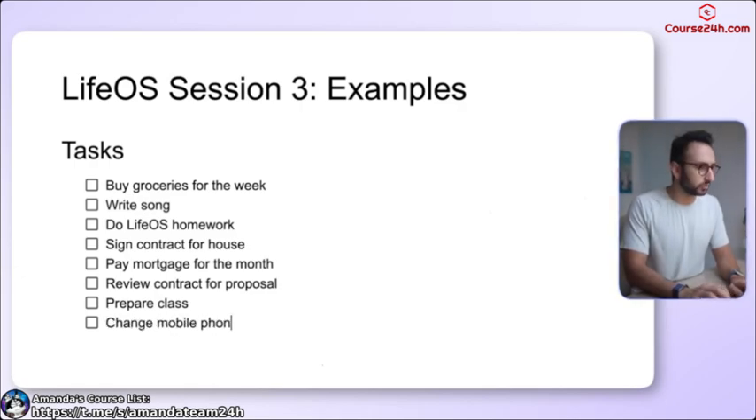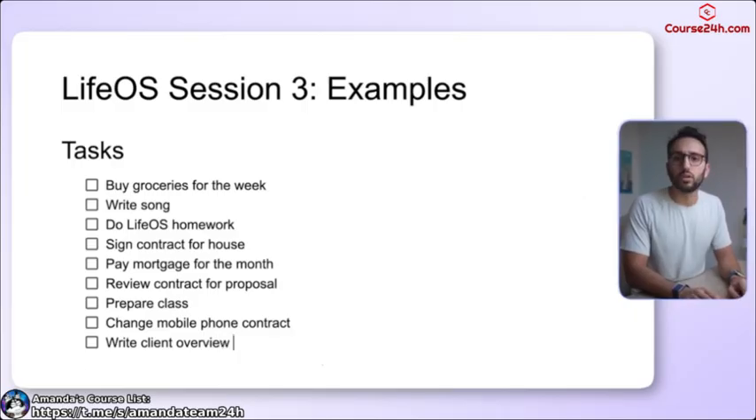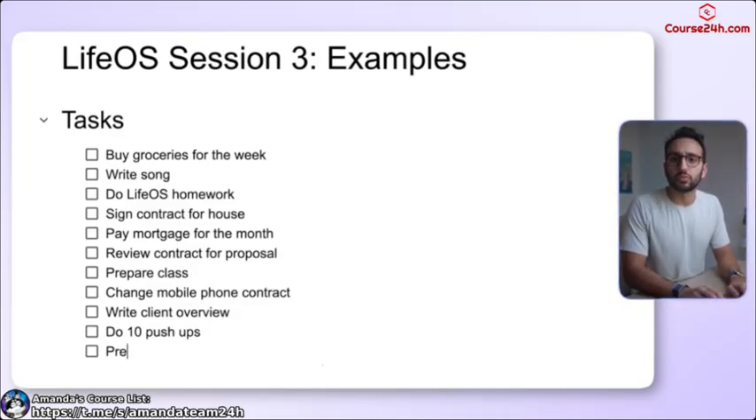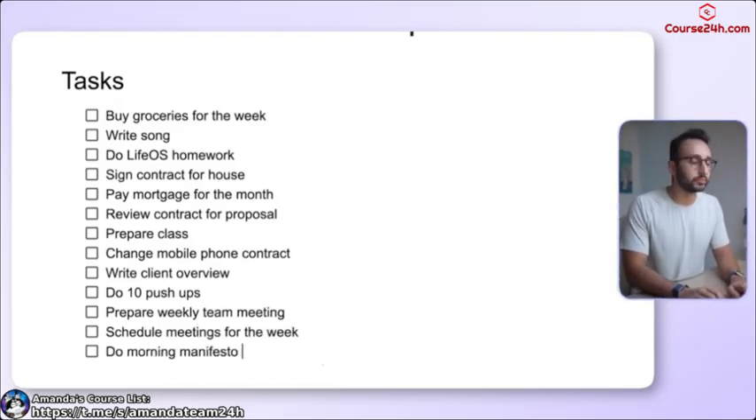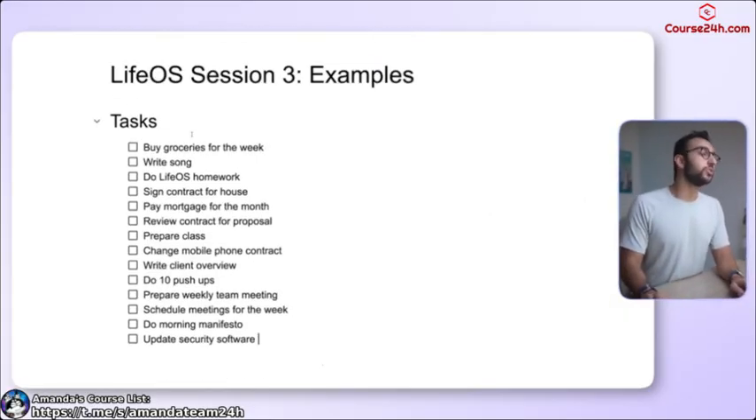Change mobile phone contract. Write client overview. Do 10 push-ups. Prepare weekly team meeting. Schedule meetings for the week. Do morning manifesto. Update security software. You get the idea, right? We all intuitively know what tasks are. They start with verbs. Buy, write, do, sign, pay, review, prepare, etc. This is how tasks work.